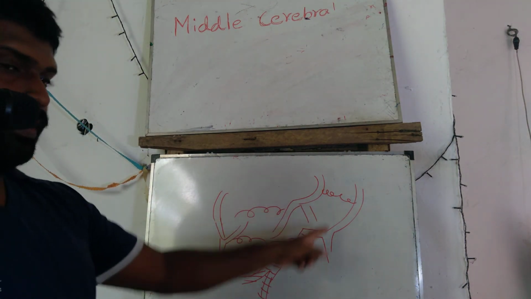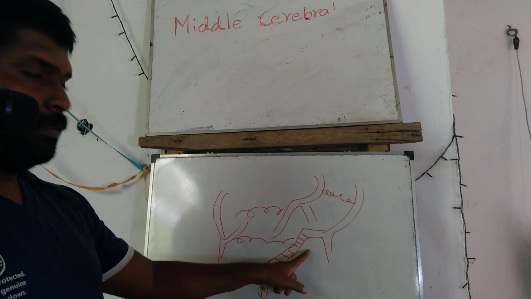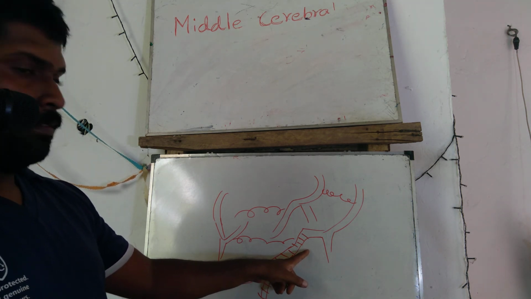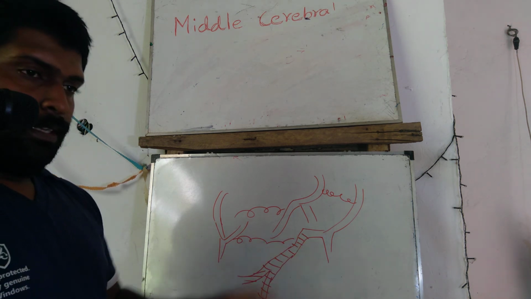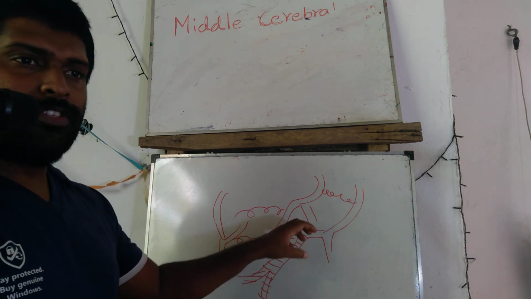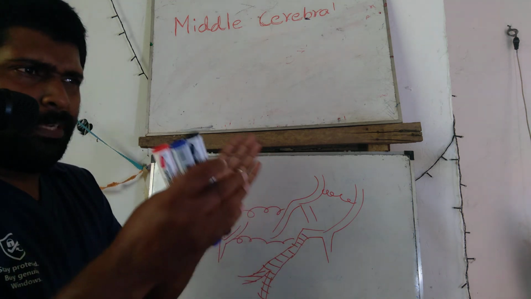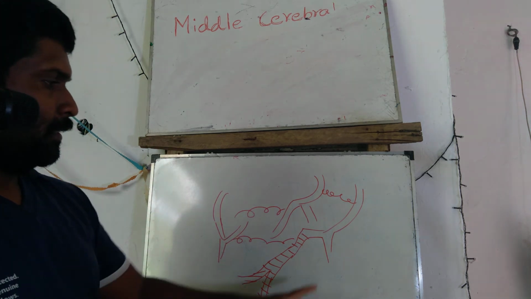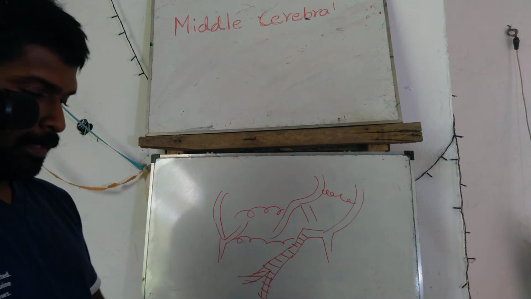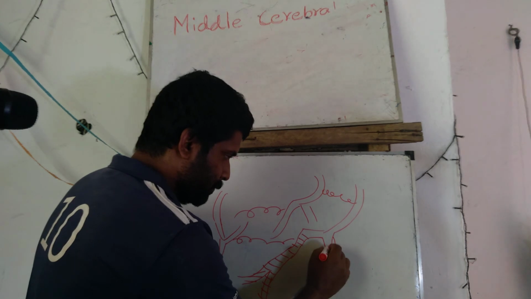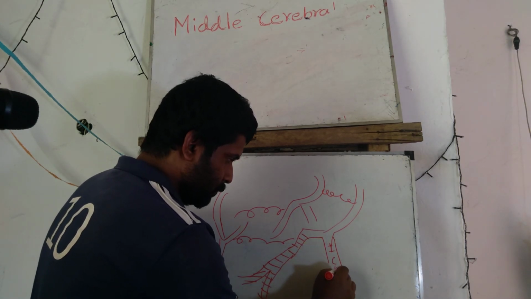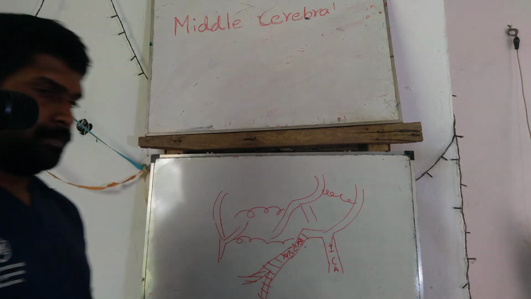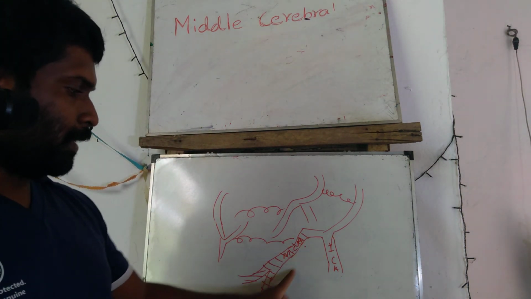This is the circle of Willis, the middle cerebral artery of the left side. Inside the brain, it originates near the mid position of the brain. The circulation supply comes from the internal carotid artery, to the middle cerebral artery.